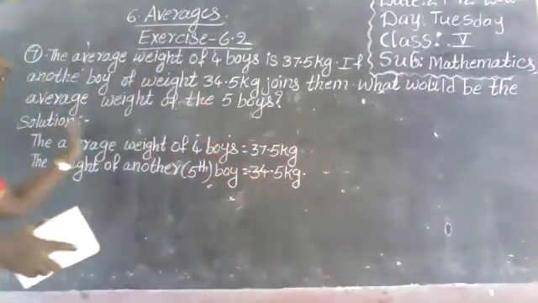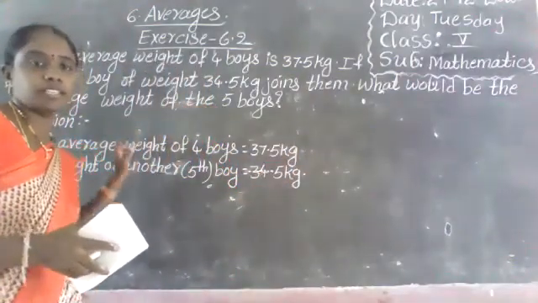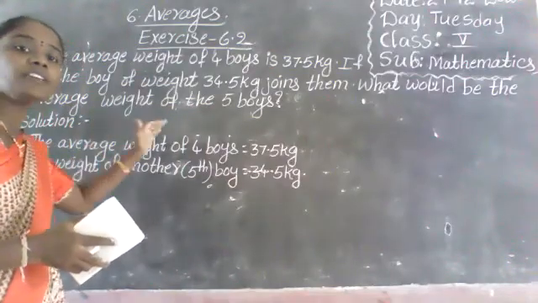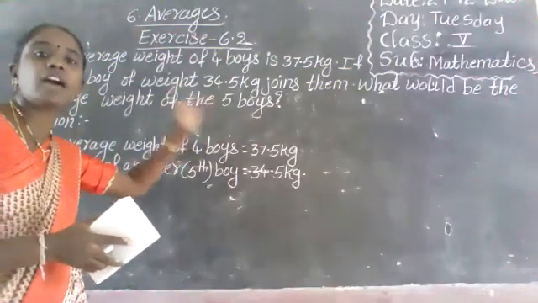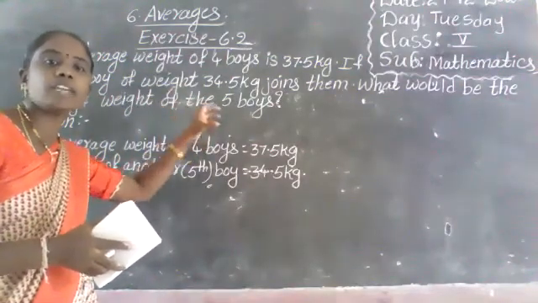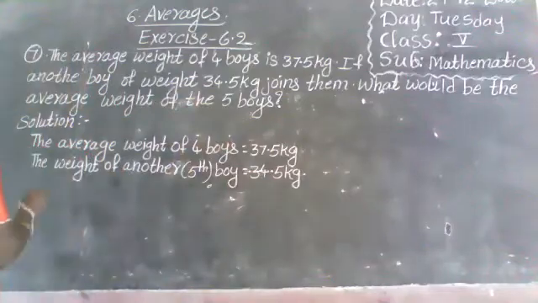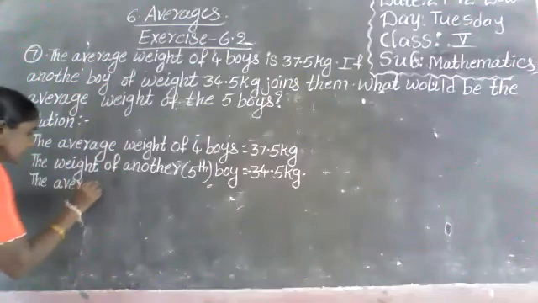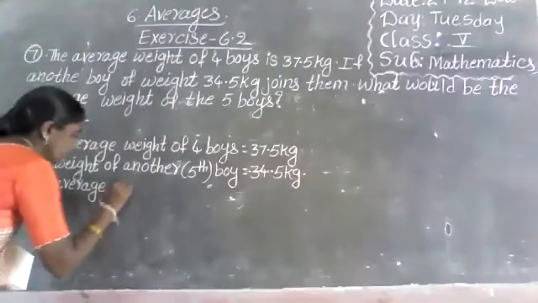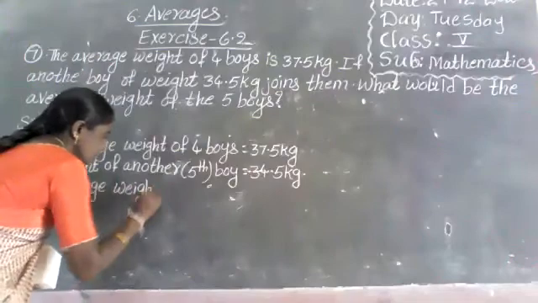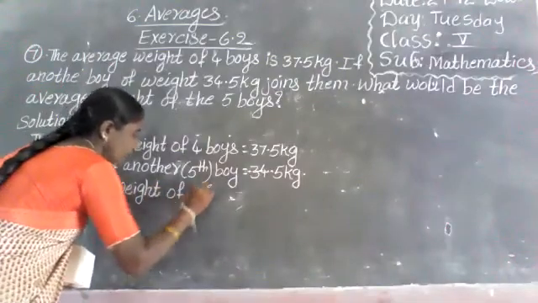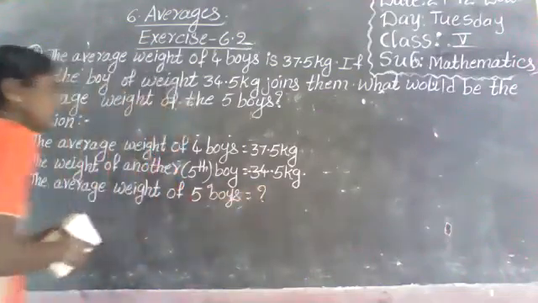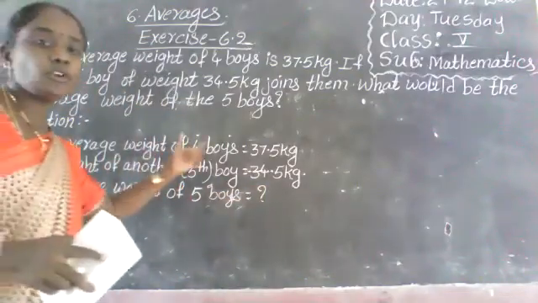What would be the average weight of the 5 boys? You are asking average only. We have to find out the average weight of the 5 boys. Here the average weight of 4 boys is given.